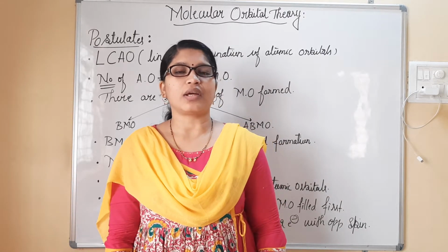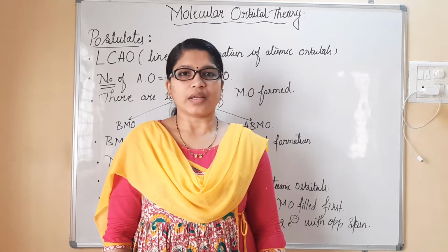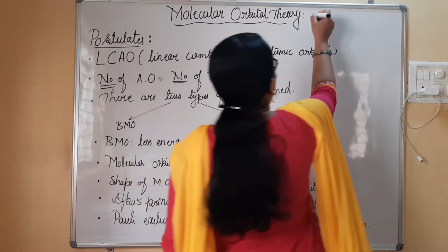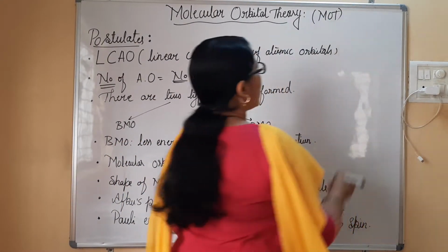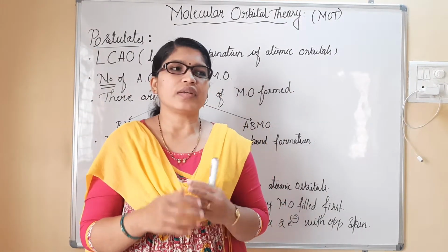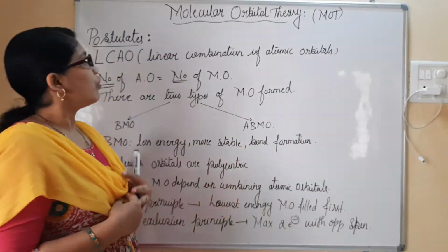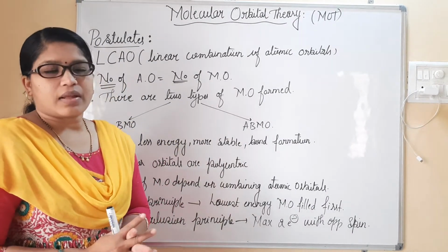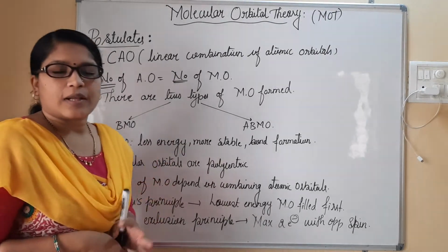The most important part of chemical bonding is molecular orbital theory. Molecular orbital theory in short can be written as MOT. It stands for molecular orbital theory. So far, the ideas we have gathered with respect to VSEPR theory and VBT, valence bond theory, are drawn away, they are taken away from the molecular orbital theory.